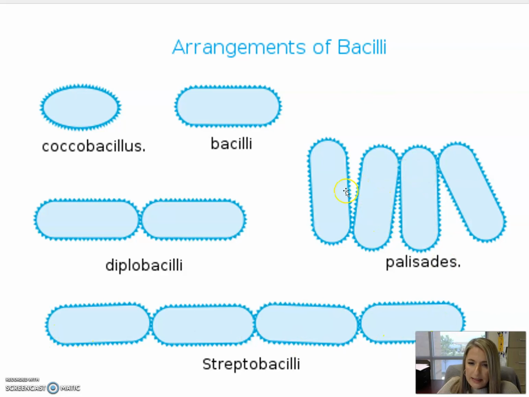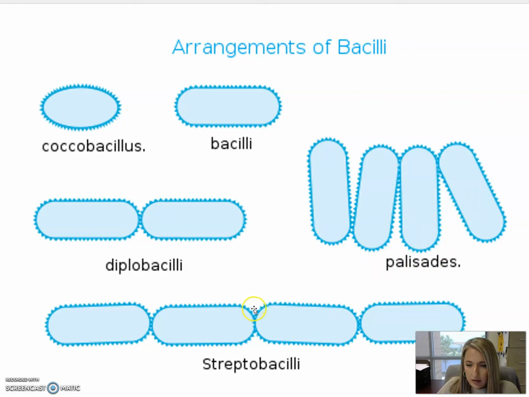Palisades are basically when the bacillus-shaped bacteria form a kind of stacking arrangement where they are connected to each other in a vertical formation, such as what we see here. So it's more of a vertical stacking is what we'd expect for palisades.